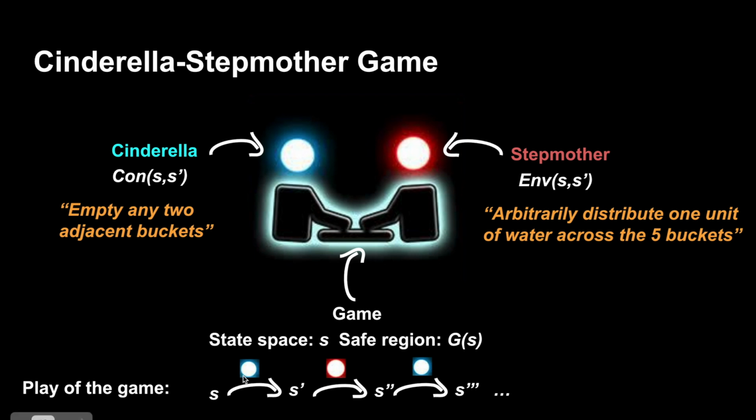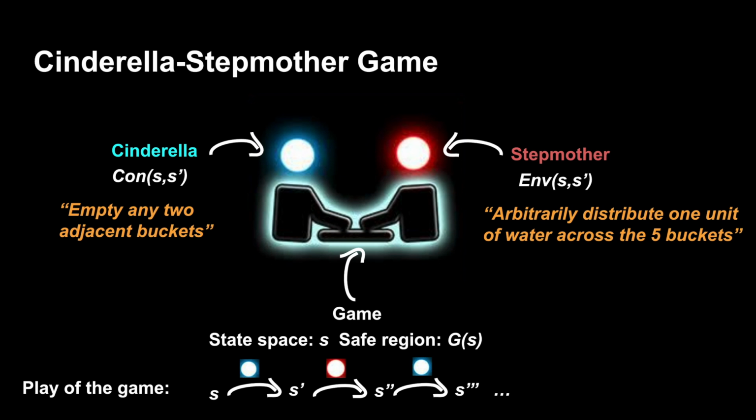In this case, starting from state S, the controller plays first, followed by the environment, where state updates are denoted by primed variables. A play is winning for the controller, that is, does not reach an unsafe state, if each state in the play satisfies G(S). A game is winning for the controller, that is Cinderella in this case, from a state S, if it can ensure a winning play from S against any series of moves by the environment, who is a stepmother in this case.